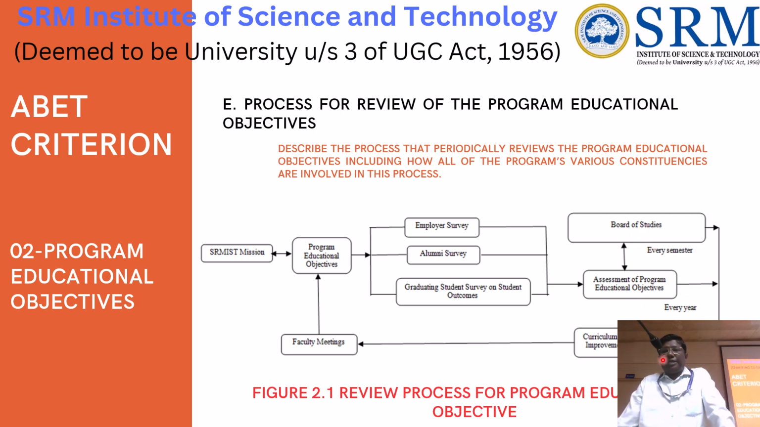That input has to be given to the continuous improvement committee, and it has to go to the board of studies also. Then it should be disseminated to the faculty meeting. Then the program educational objectives should be reviewed, and then shared with the mission. For this process, we have to provide the documents to show whether we are following it correctly or not.